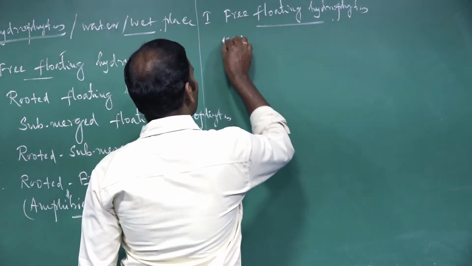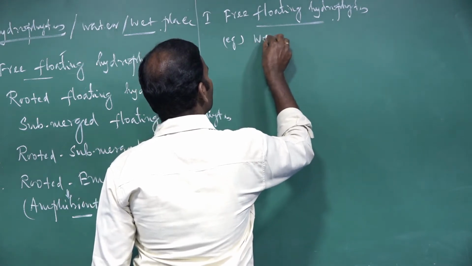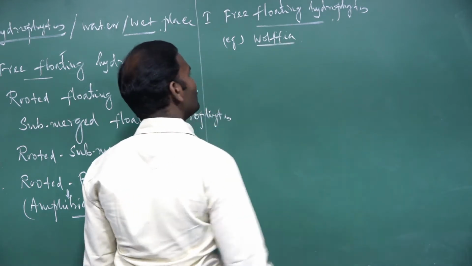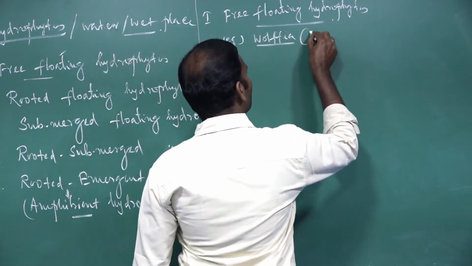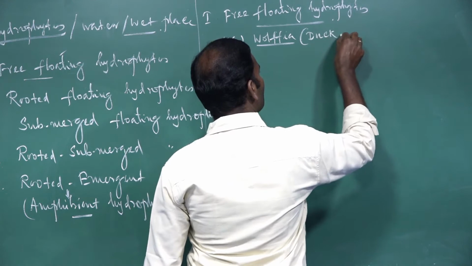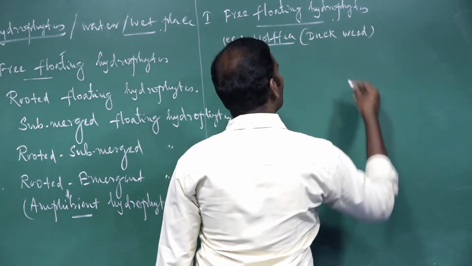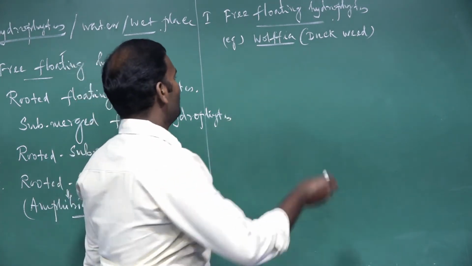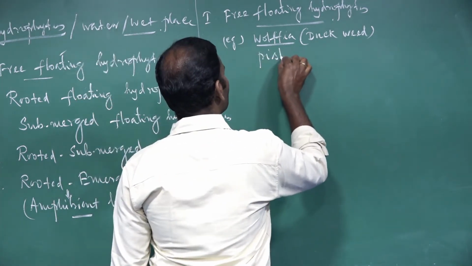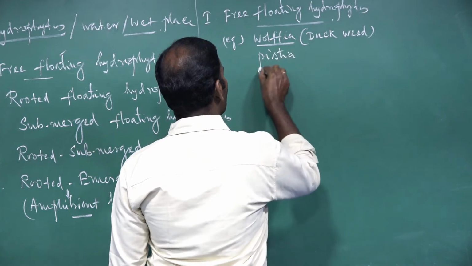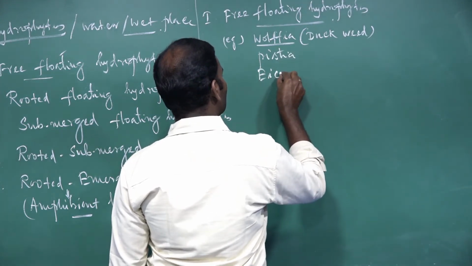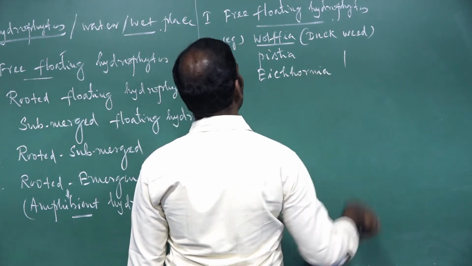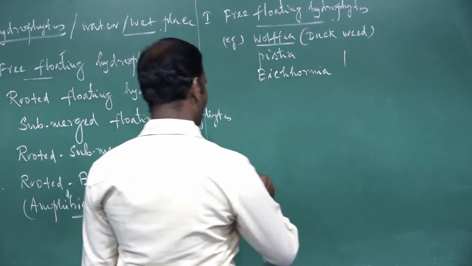For example, Wolffia, commonly called duckweed. It is also the smallest flowering plant, Wolffia. Then Pistia, Eichhornia. These are examples of free floating hydrophytes.